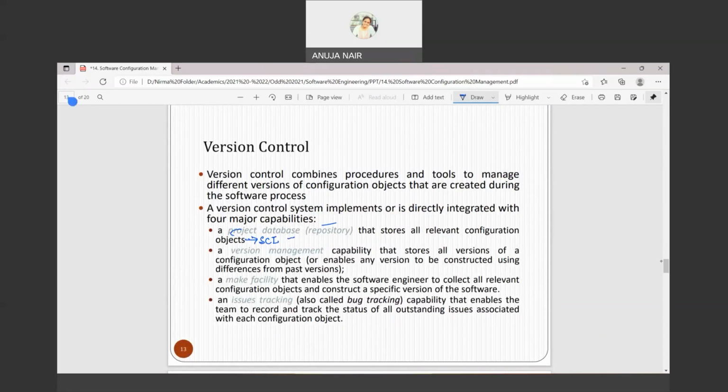All the SCIs are stored inside that repository, जो हमने वो baseline वाला diagram देखा था, right? Stored in the repository का मतलब क्या है कि they have been approved, okay? Then version management. So a capability that stores all versions of a configuration object or enables any version to be constructed using differences from past versions, okay?